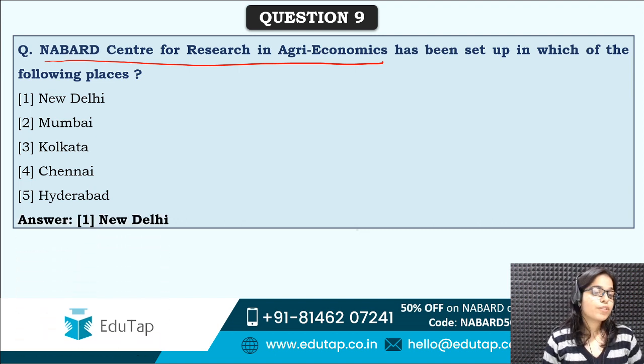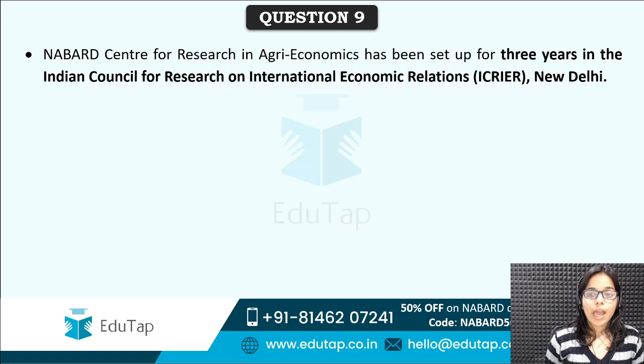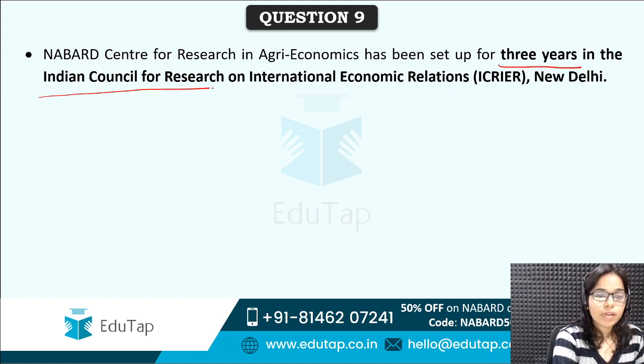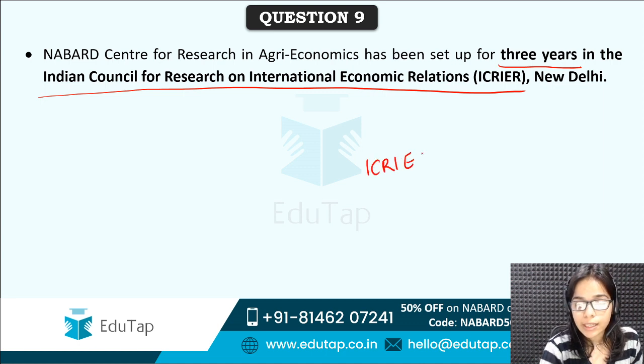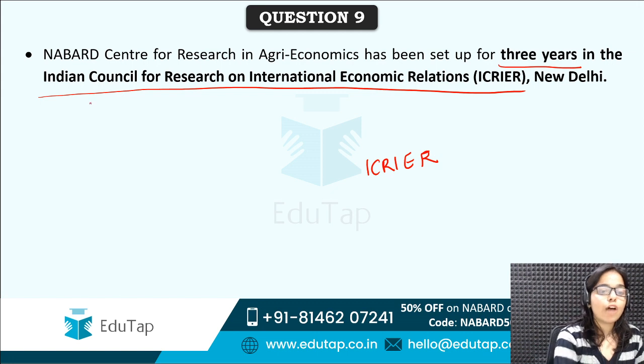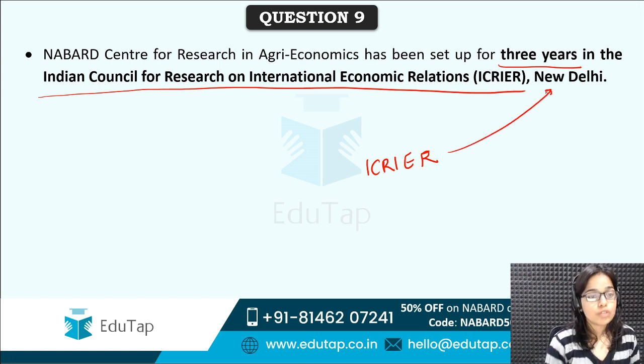Correct answer is option first, that is New Delhi. So NABARD Center for Research in Agroeconomics is established at New Delhi. And it has been set up for 3 years actually in the Indian Council for Research on International Economic Relations. So this particular center is situated in ICRIER, which is in New Delhi. So this center is also in New Delhi.